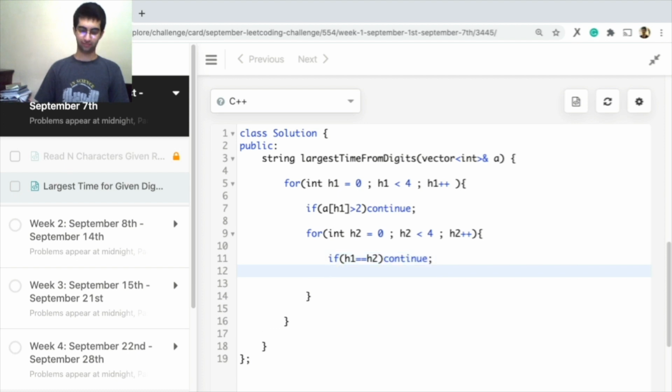Another one, if now in the second position, you can have any number if your first position was 0 or 1. Yeah, the hours could be 0, 1, 2, 3, 4, 5, 6, 7, 8, 9. But if you had selected 2 in the first position, your hours can only be 0, 1, 2, 3. So if h1 equals 2 and h2 greater than 3, then again not possible, not a valid time.